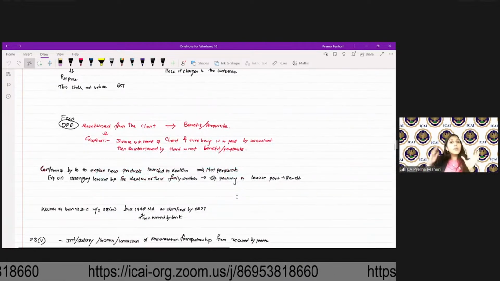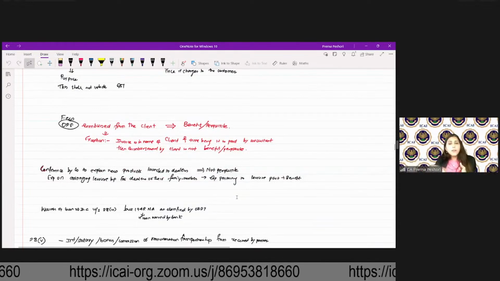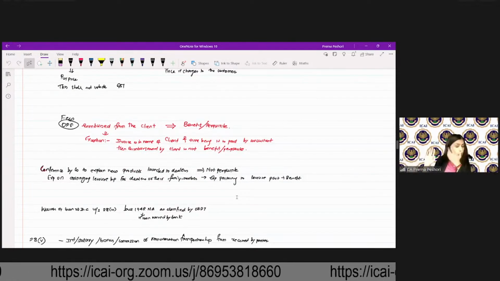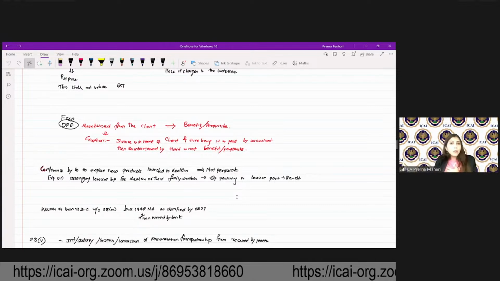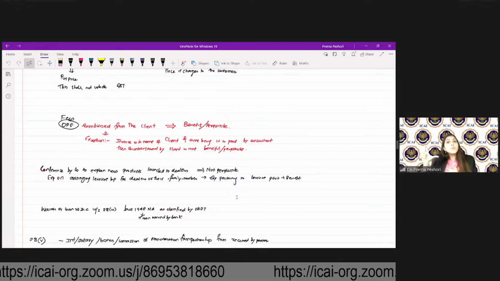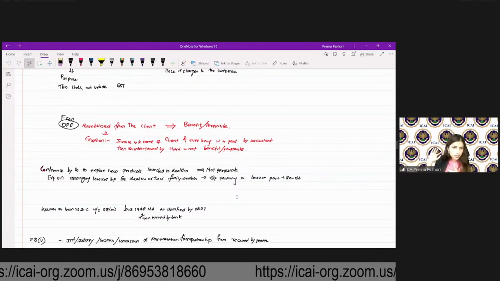Conference by the company to explain new products launched to dealers. If the company is conducting a conference, that is not benefit of perquisite. But if it is arranging a leisure trip along with that conference for their family members, then expenses pertaining to the leisure trip will be considered as benefit.